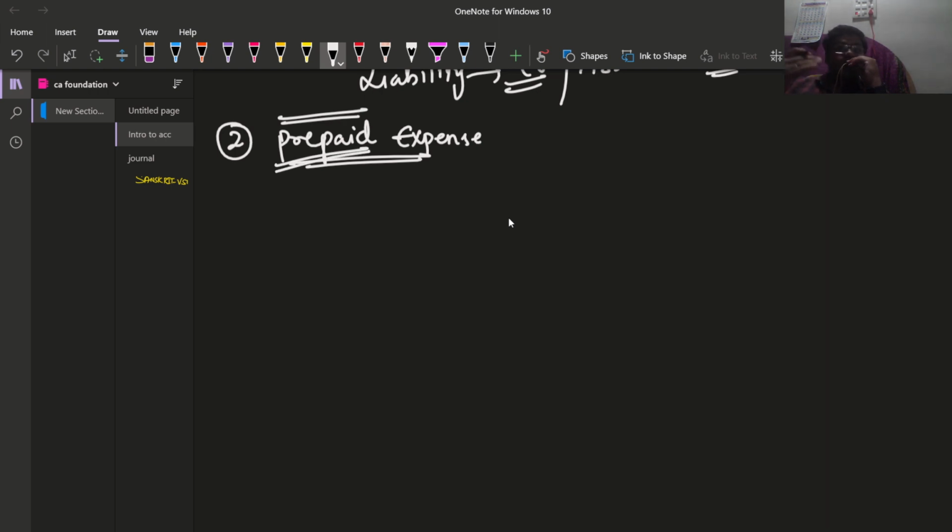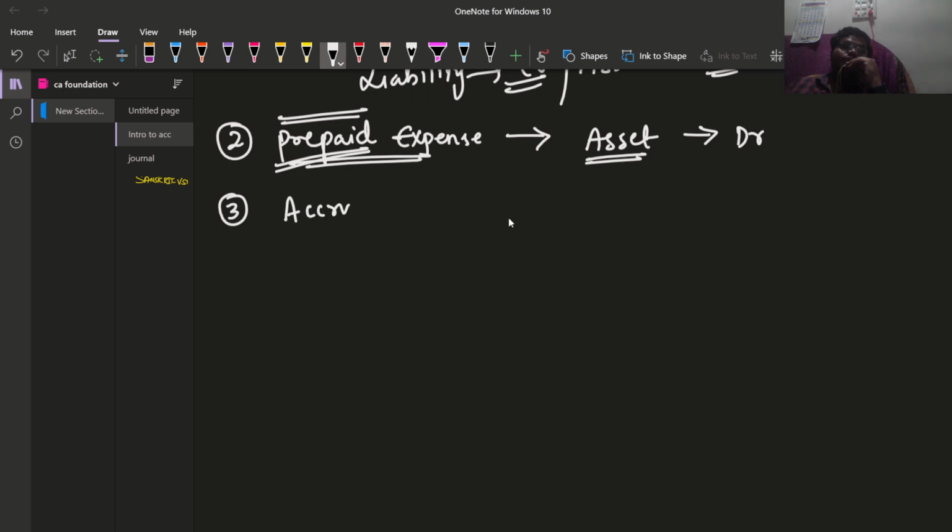The expense has already been paid, but the service is renderable. That means we need to receive the service, right? So we can relate this with that of SIM card mobiles. Prepaid in the sense what? We have already paid the amount, we are still to receive the service. We haven't received the service, so the service is still receivable. So the nature of prepaid expense is like an asset. It will show as an asset in the balance sheet. The asset is there, so it has a debit balance.